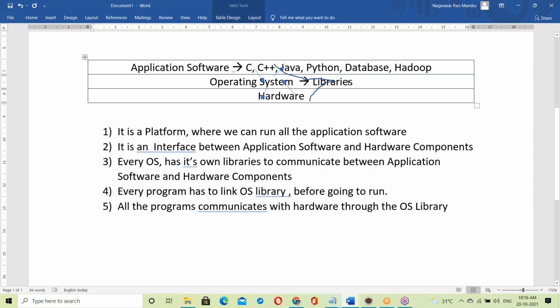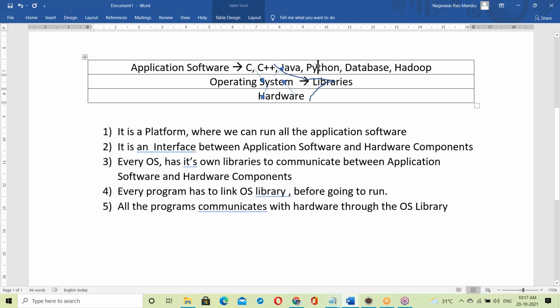A C program links with the library, Java links with the library, Python links with the library. So every program has to link. C and C++ exe based programs use static linking. Java and Python use dynamic linking.